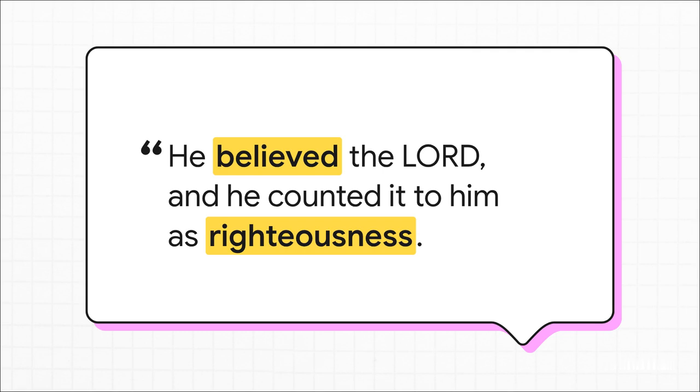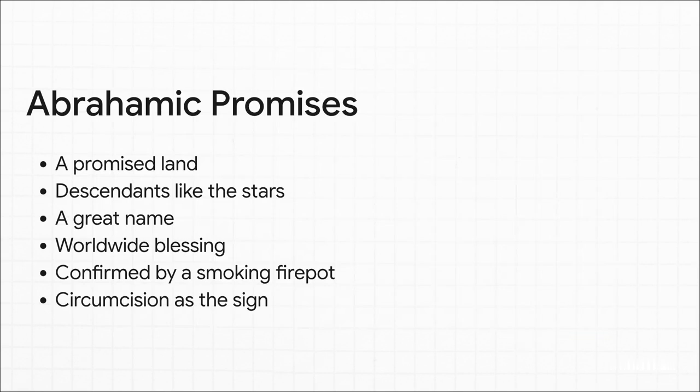It teaches us that trust in God's promise, not flawless human effort or moral perfection, is the true basis of righteousness. So God initiates this grand plan of redemption through specific covenant promises to Abraham: land, a great name, and crucially, the promise that through him all families of the earth will be blessed.